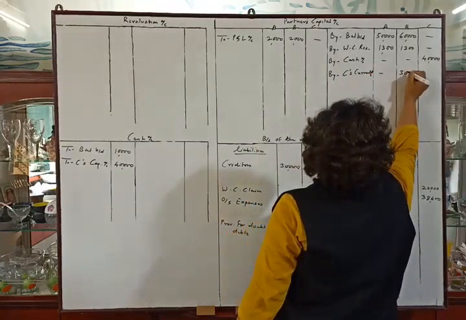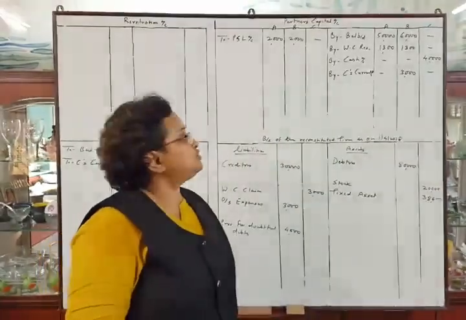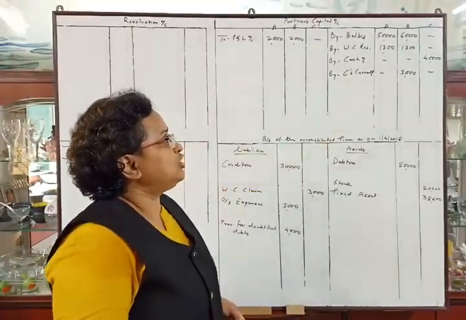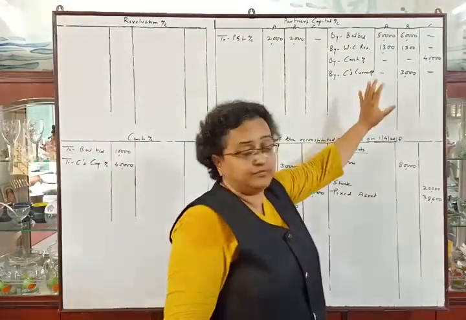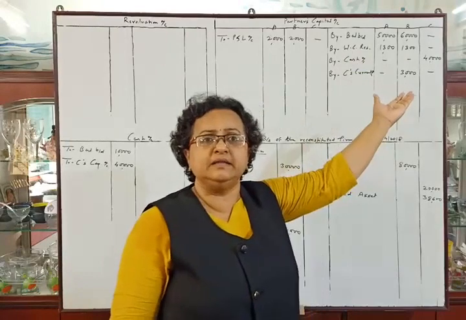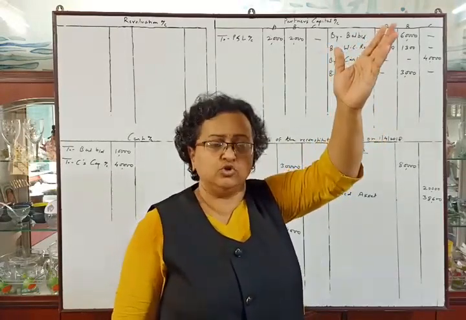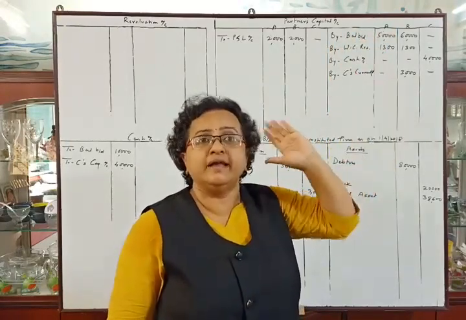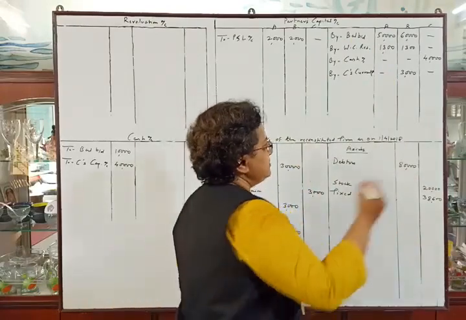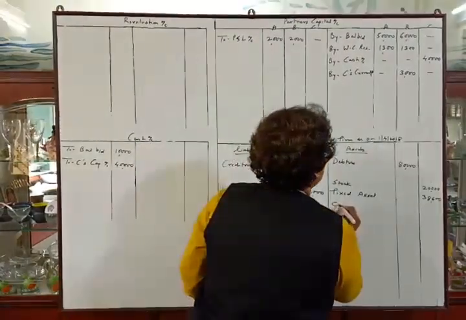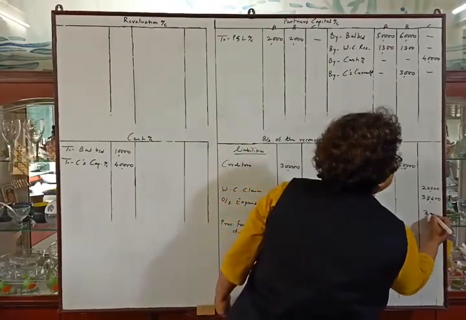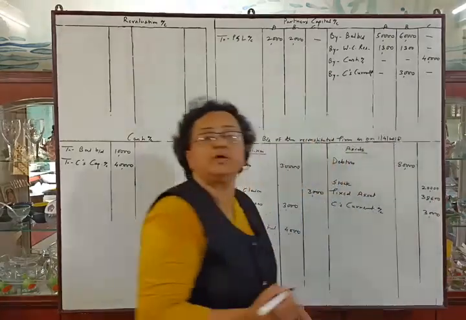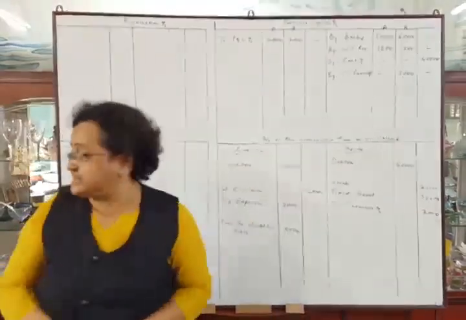The amount will be in B's column, because B's column is B's capital account. This is the first posting. The second posting will be in C's current account. So C's current account will have a debit balance of rupees 3000, which will be transferred to the asset side. So C's current account, rupees 3000. Okay, now the next adjustment.